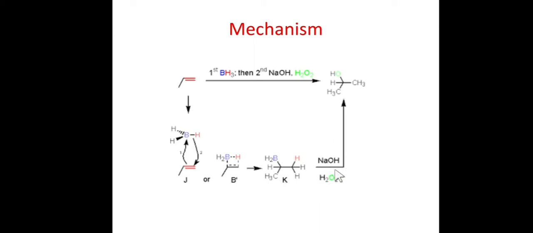In case of NaOH and H2O2, it will oxidize, or I will say hydrolyze, this boron to OH. So the final reaction will look like addition of a water molecule across this double bond. So if we want to add water according to anti-Markovnikov's rule in alkene, then hydroboration is a very important reaction for us.